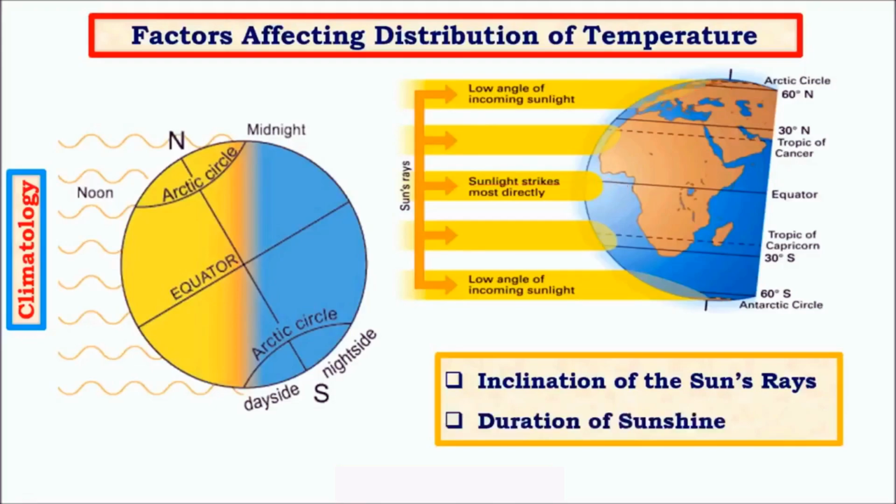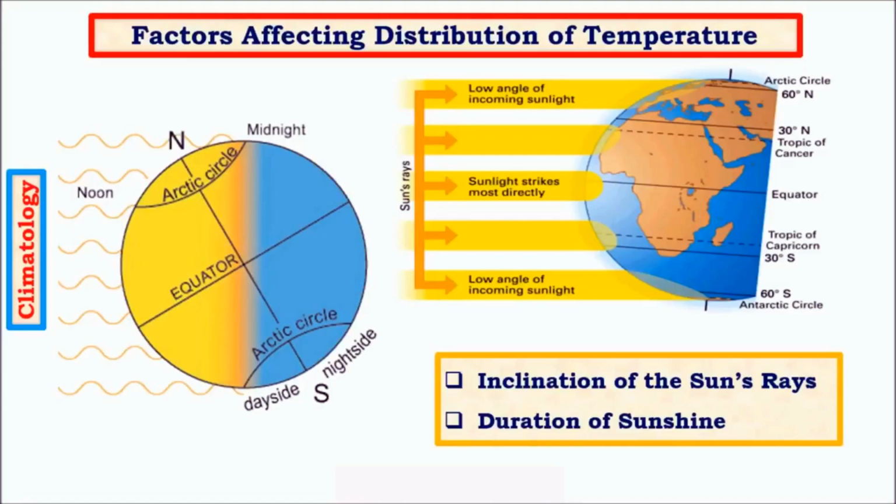The other important factor is duration of sunshine. For understanding this concept, you need a good understanding of latitudes and longitudes, how the Earth is tilted, and towards which direction the tilt is during different seasons. If you have this idea, the concept is very simple. For example, in summer, the northern hemisphere receives light for a very long time. The Arctic Circle is under perpetual light for about 6 months during summers. Not exactly 6 months, but ranging from 1 to 2 months, it has complete light, whereas the